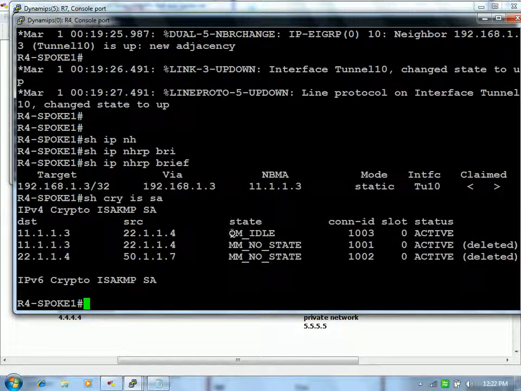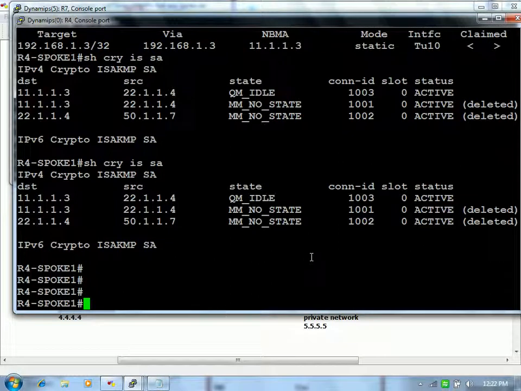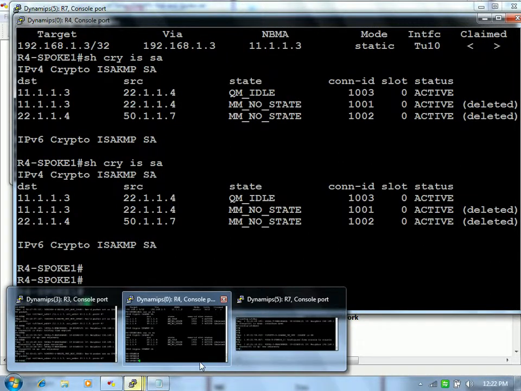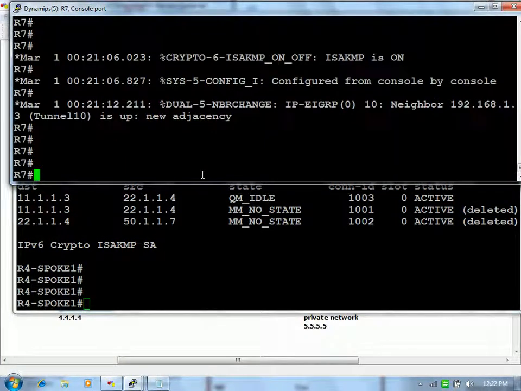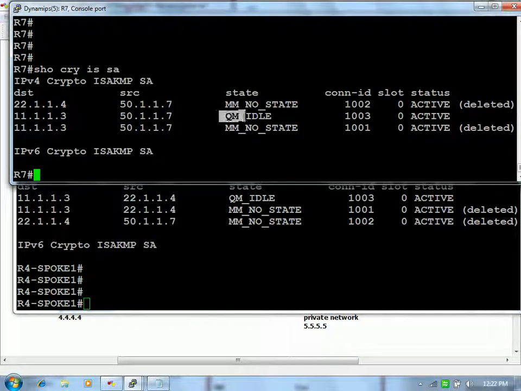Now you should be having only one tunnel, to the hub, and that too with the hub, not with anyone else. This is your destination hub, right? Do you have any tunnel else? Because we have just now cleared this, it is not cleared out yet. It will clear out soon. At another spoke you see, show crypto ipsec sa, you should be having only one.